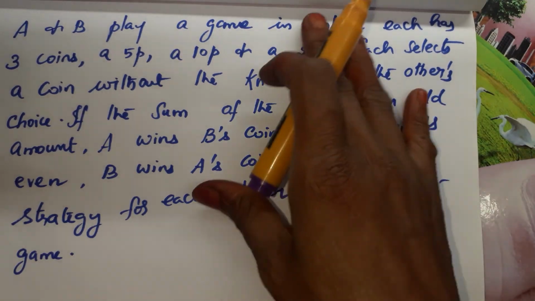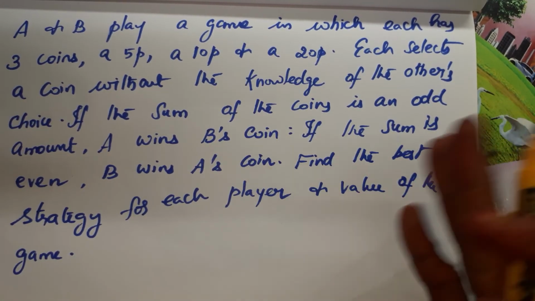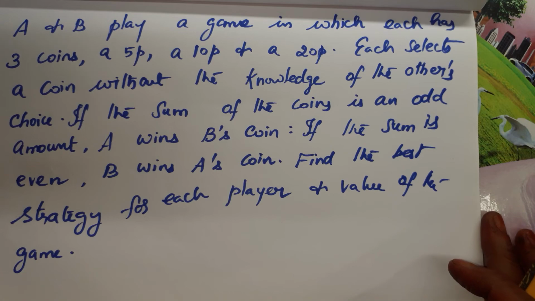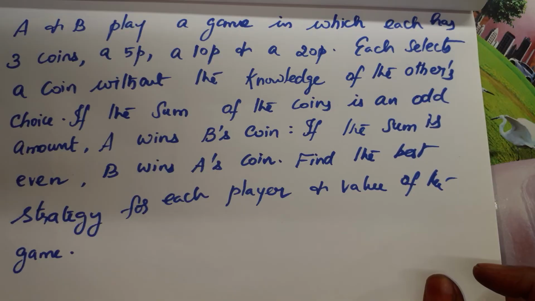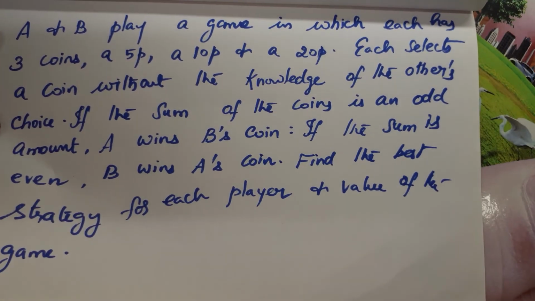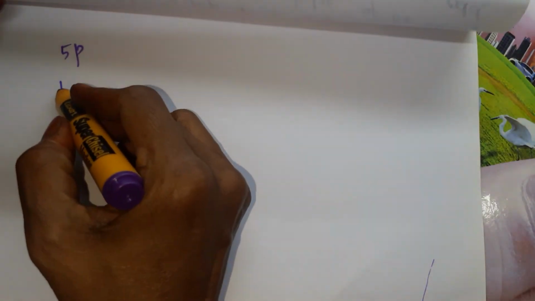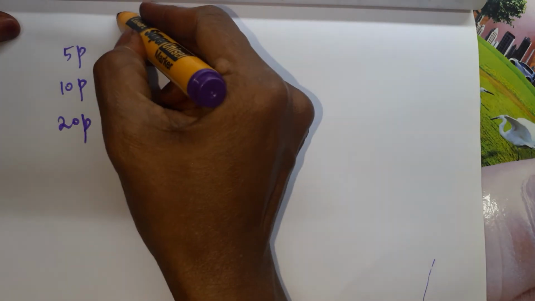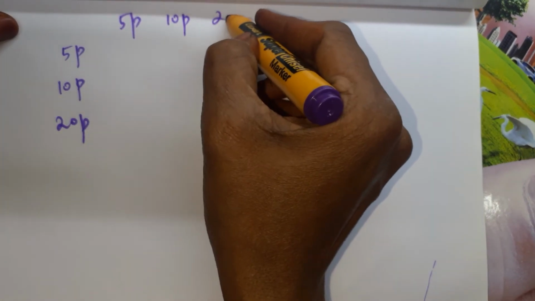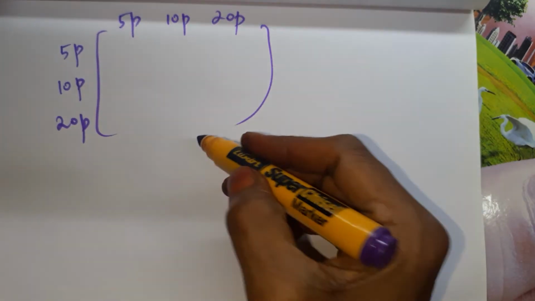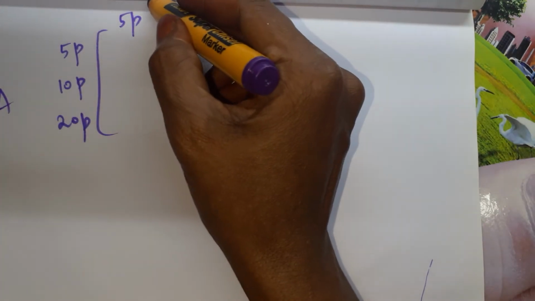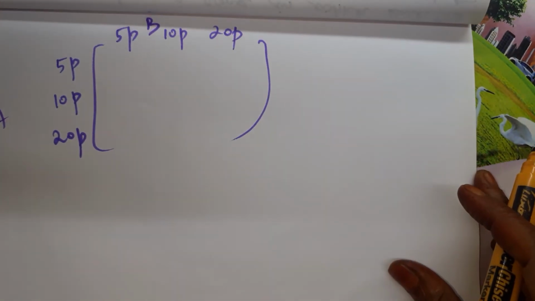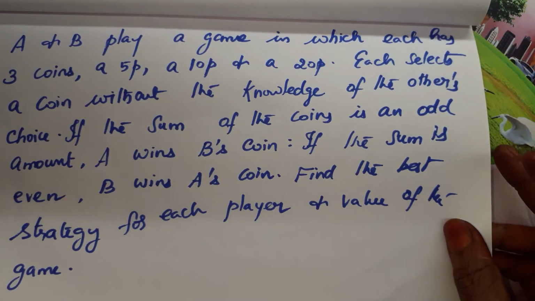The next problem is, theoretically they have given, first we have to write the matrix, then we have to do dominance property. A and B play a game in which each has 3 coins. One is 5p, 10p and 20p. So row wise and column wise we have to take 5p, 10p and 20p. So here also 5p, 10p and 20p. 5 paisa, 10 paisa and 20 paisa. Okay. So two players A and B. A and B. Right?